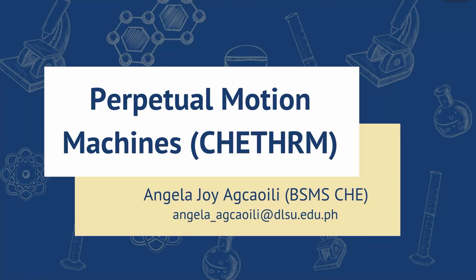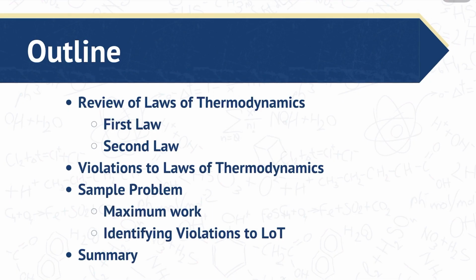I am Angela Kuwili, and for today's topic, we will be dealing with the perpetual motion machines under Chemical Engineering Thermodynamics. So for the outline of today's discussion, we will first have a brief review of the laws of thermodynamics, which mainly are the first law and the second law. Then we will deal with the violations to the laws of thermodynamics of the perpetual machines. Then we will have a sample problem dealing with the maximum work and identifying the violations to the laws of thermodynamics. And finally, we will be summarizing today's discussion.